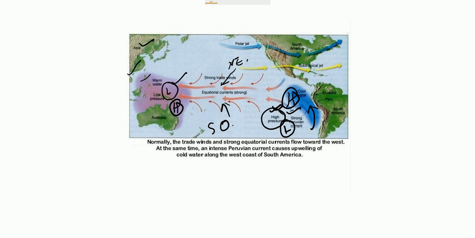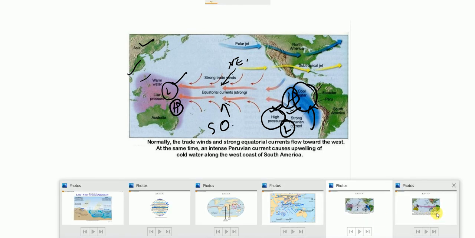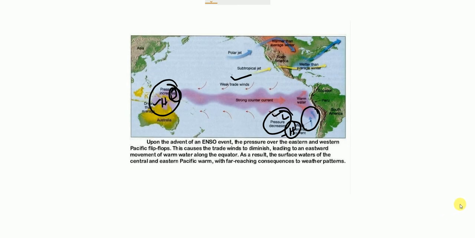But when the pressure condition is reversed, instead of this cold water, instead of the cold Peruvian current, you will find warm current here. As you will see here, you will find warm water here. So this change in the temperature of the southern Pacific Ocean water is known as El Nino.